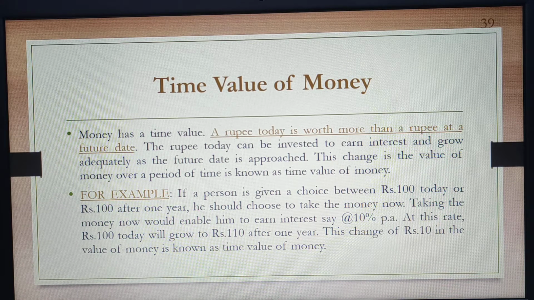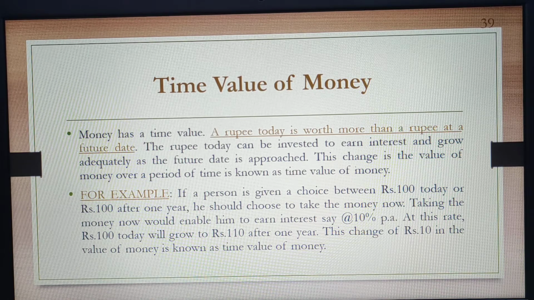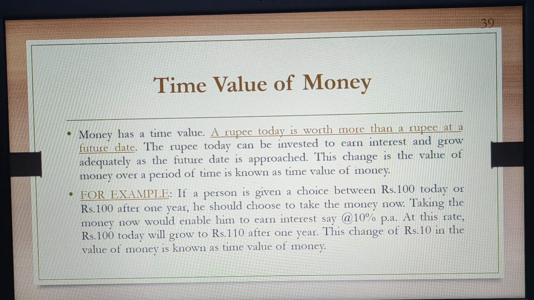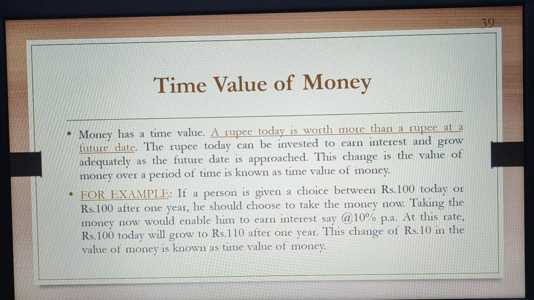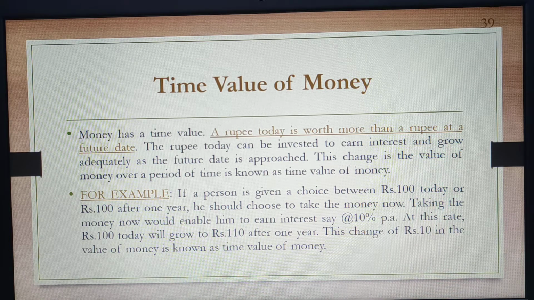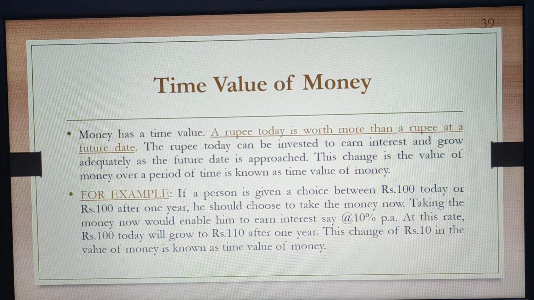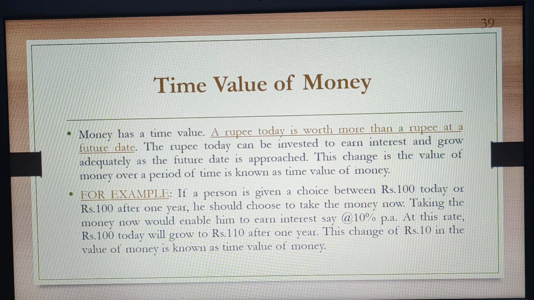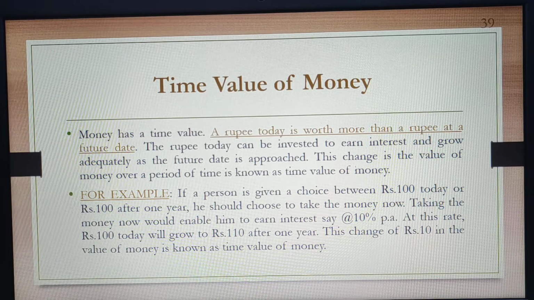Now, take an example. If a person is given a choice between taking the rupee today or taking it after 1 year, and he chooses to take the money now, taking the money now would enable him to earn interest, say 10% per annum. At this rate, rupee 100 today will grow to 110 after 1 year. This change of rupee 10 in the value of money is known as time value of money.